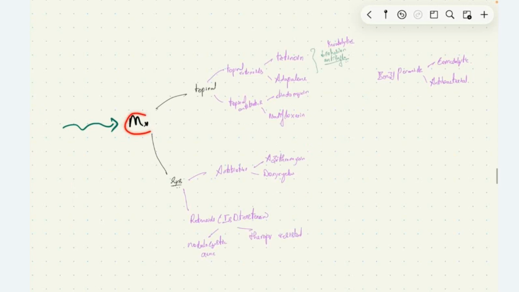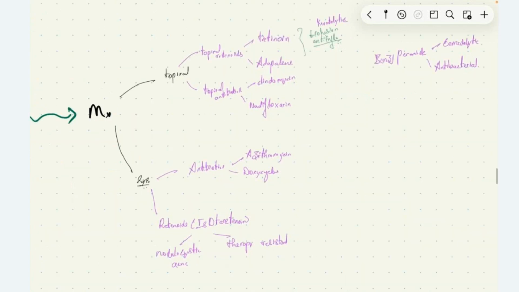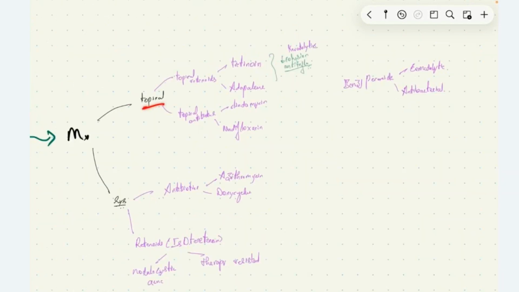Now we come to the management of this condition. Investigation is not needed, because it's a clinical diagnosis. The management is, we use topical agents like topical retinoids, tretinoin and adapalene. Topical retinoids are keratolytic. Along with that, they reduce the cohesion between the keratinocytes, thereby helping in treating the condition, and are also anti-inflammatory in action.